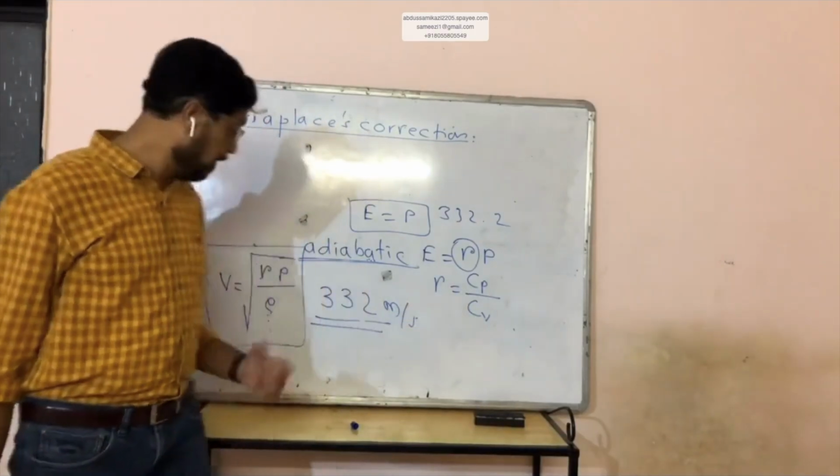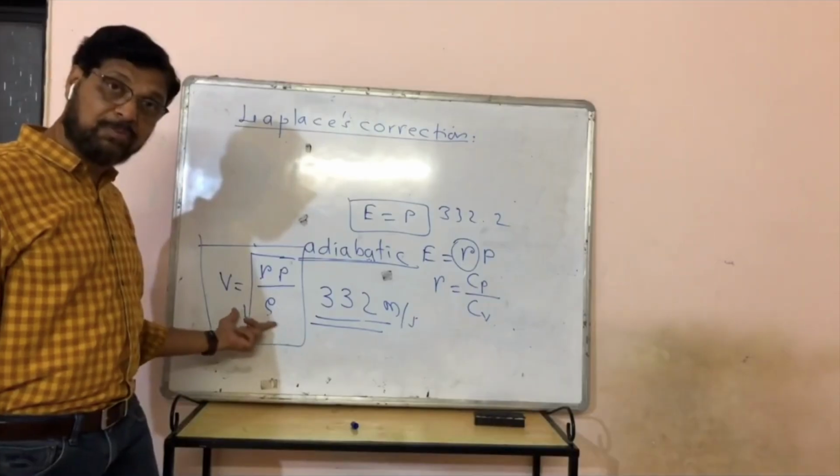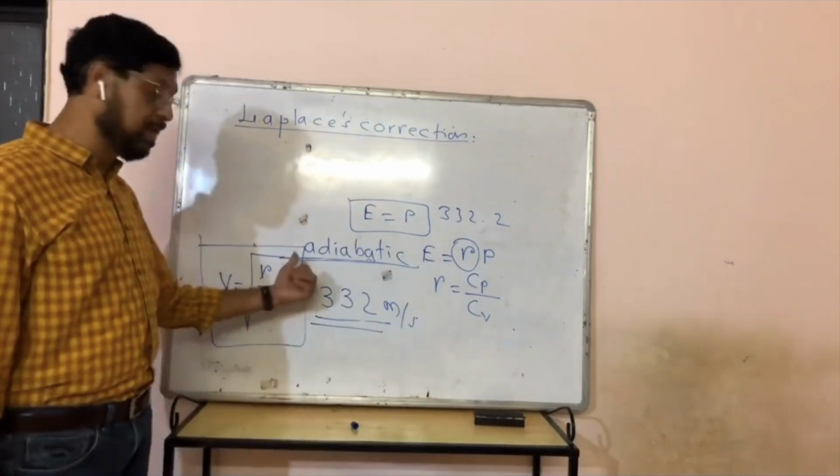Newton's formula had an error. It was corrected by Laplace. So this formula is more correct. V is equal to under root gamma P by rho.